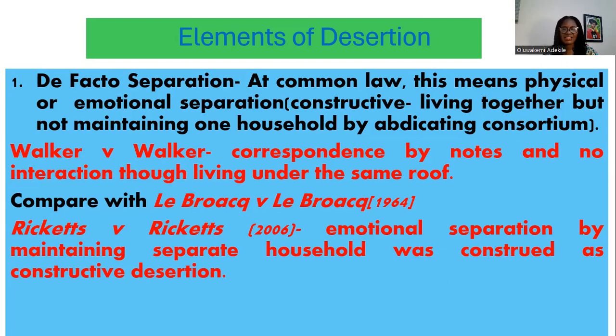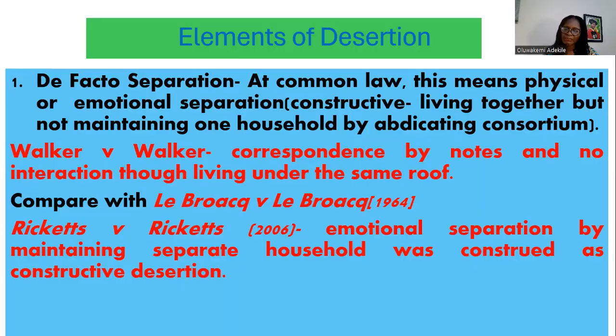Ricketts is another illustration of emotional separation, where the courts held that emotional separation, when they were not interacting, even though they were living together in the same building, was an example of constructive desertion.